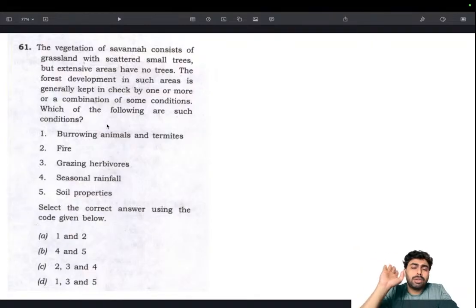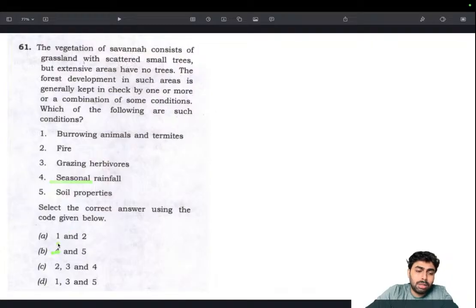Okay. So that's the one thing you need to understand, because rainfall is a very crucial factor deciding the kind of flora and fauna a region has, especially the flora. So we know why Kerala has such thick dense forest and evergreen trees, because we are getting immense rainfall, and the Western Ghats act as a rain barrier. Same in Northeast India, we have evergreen forest because of the continuous rainfall nature of our region. That's why we have continuous lush green forest all around. So seasonal rainfall is one very big reason that defines the flora of any region. So seasonal rainfall should be there in the answer.